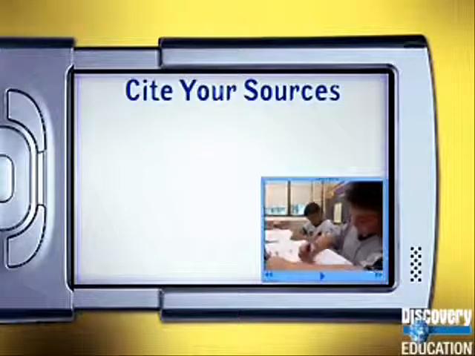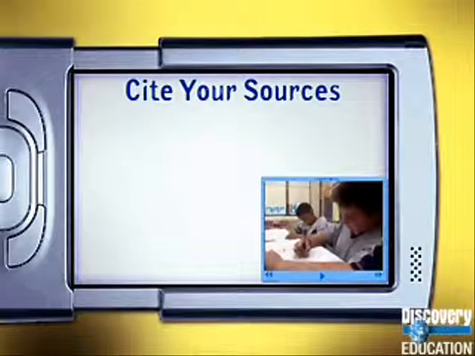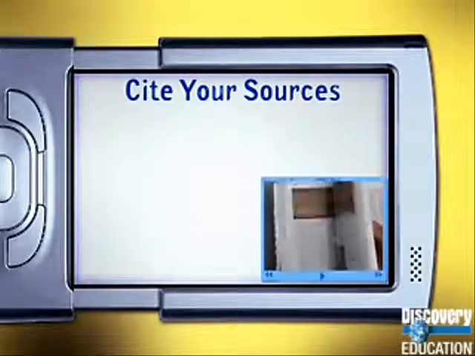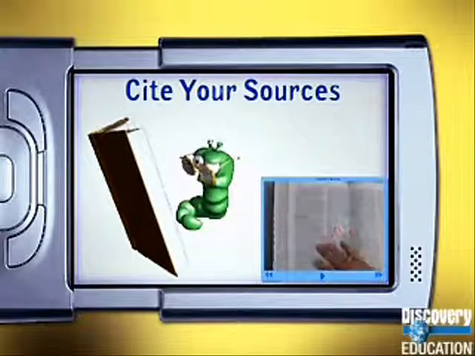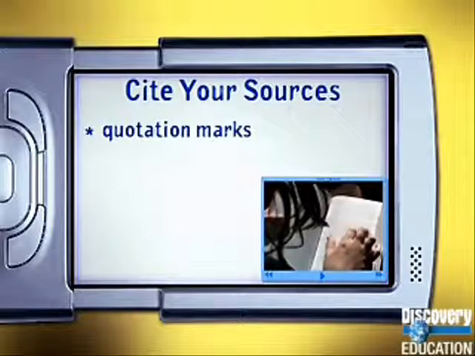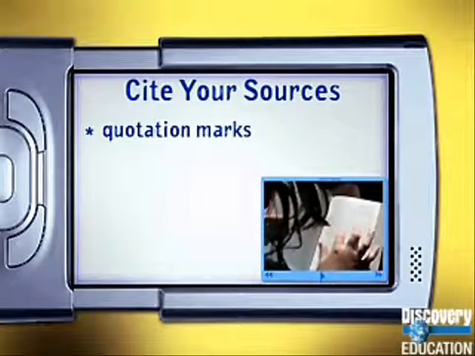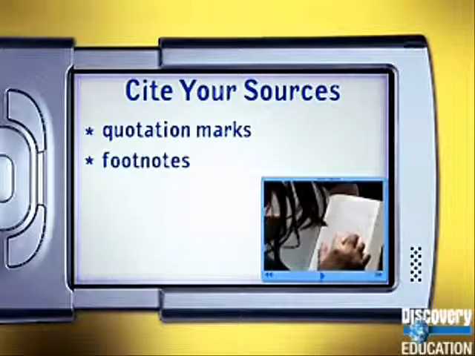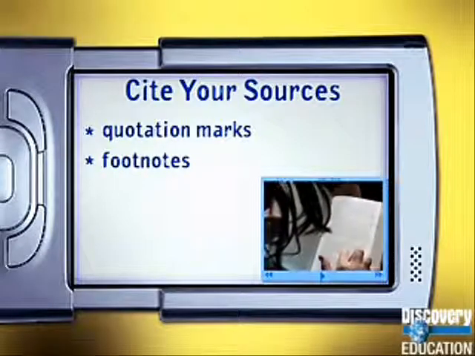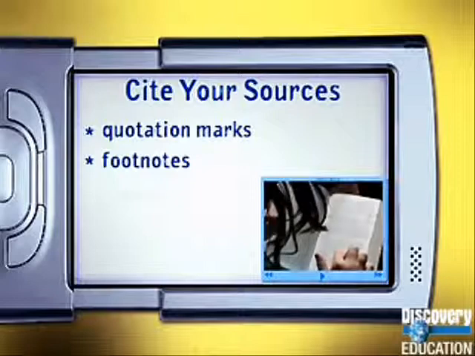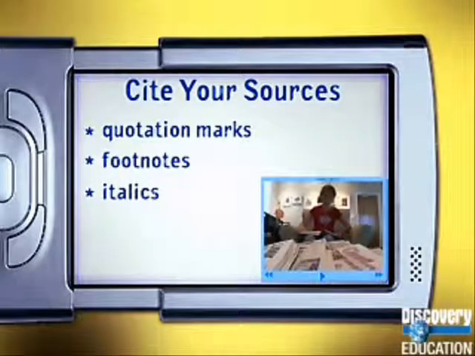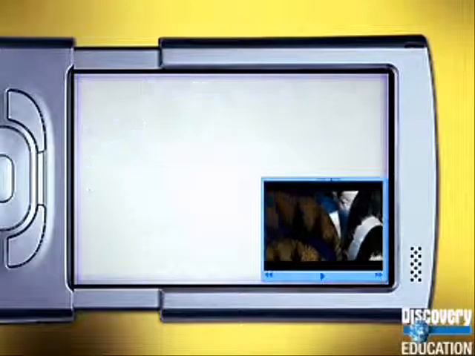When you write a paper, back up your statements by citing your sources. Citing sources not only gives the source credit, but also tells the reader where you got your information. Use quotation marks when you are quoting exact wording. Use footnotes to give specific details of where you found an idea, fact, or quotation. And use italics to indicate the title of a book, magazine, play, or movie.